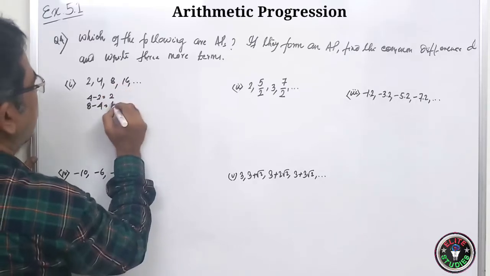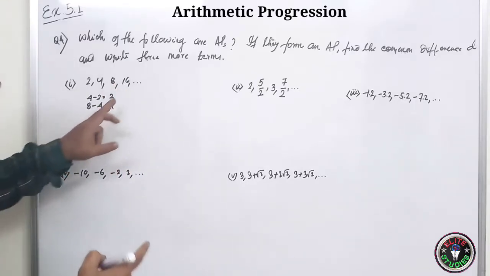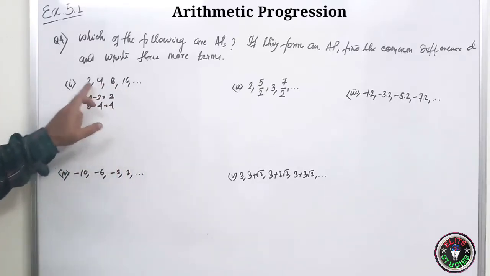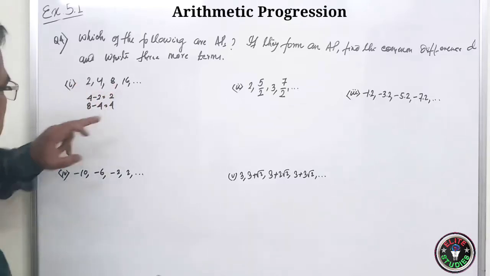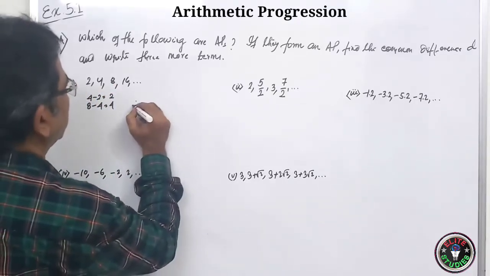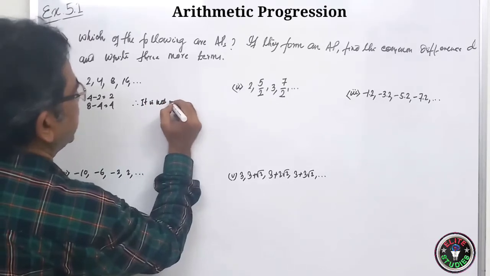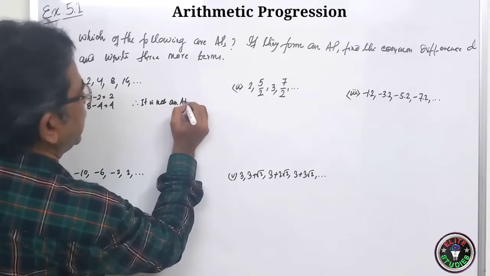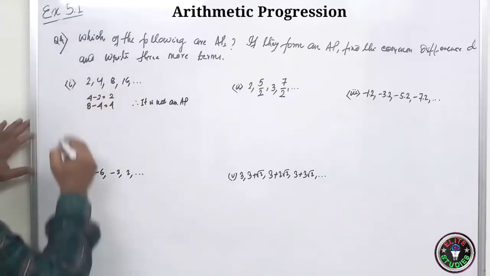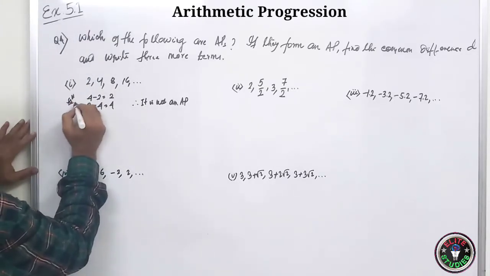It is 4. So you see, from here itself we can say 4 minus 2 is not equal to 8 minus 4. So therefore it is not an AP. Clear, students? Okay, very simple.